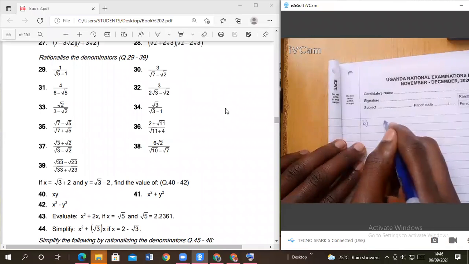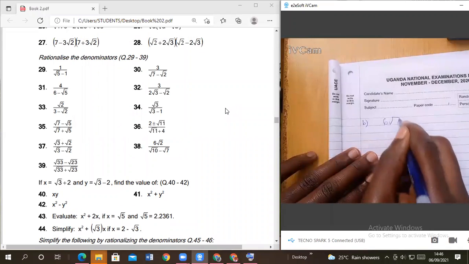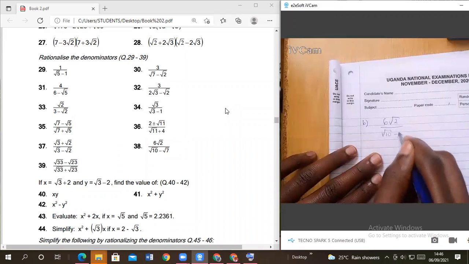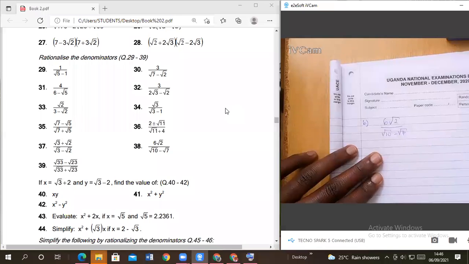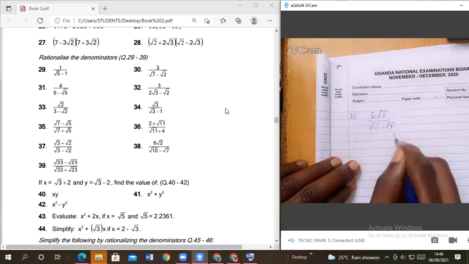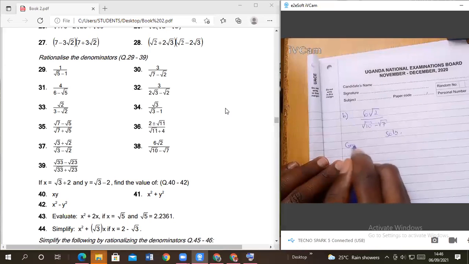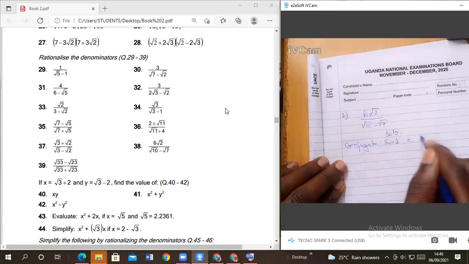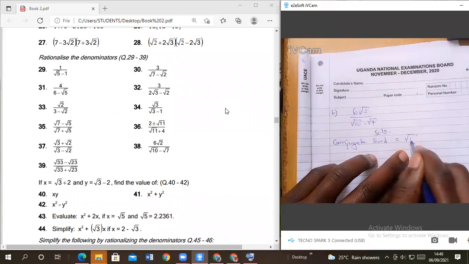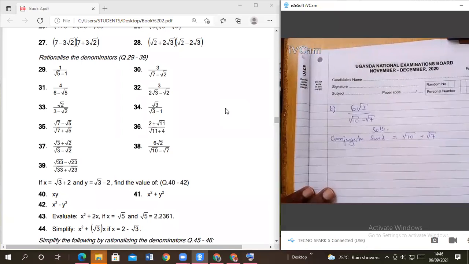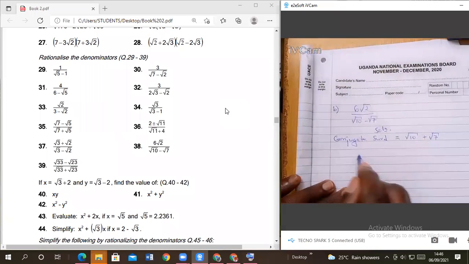Yes. Okay, we have 6 root of 2 over root of 10 minus root of 7. So what are we going to do? Find the conjugate. What's our conjugate? Root of 10 plus root of 7. What do we do after that? You multiply them, right? Yes.